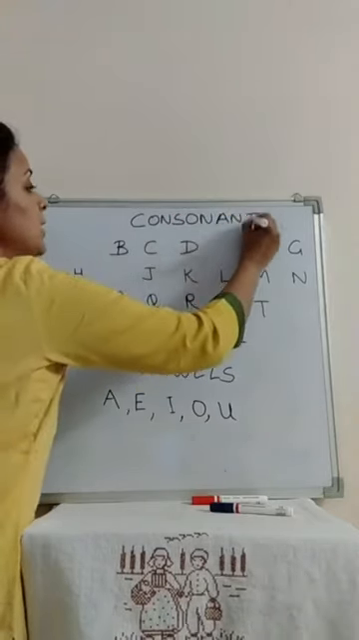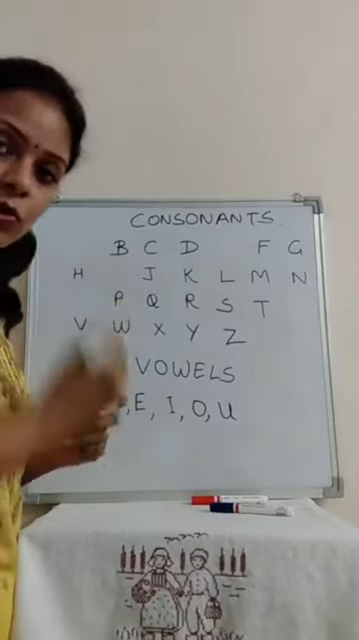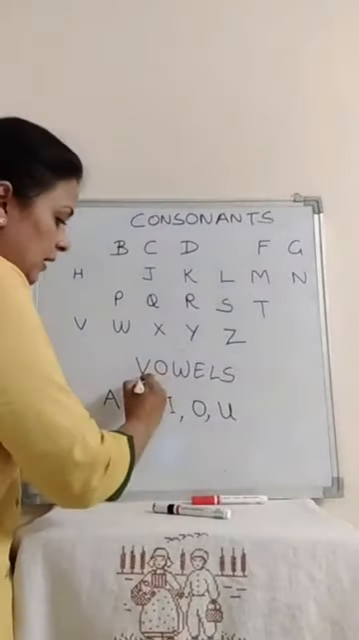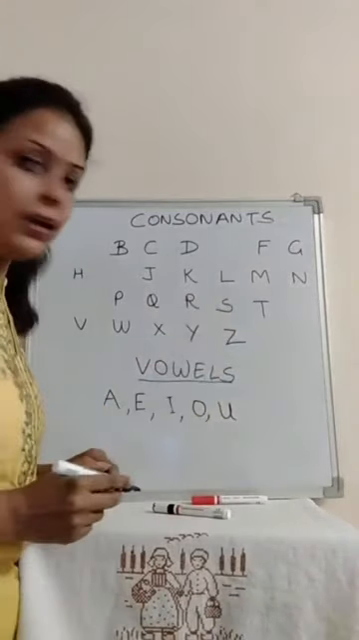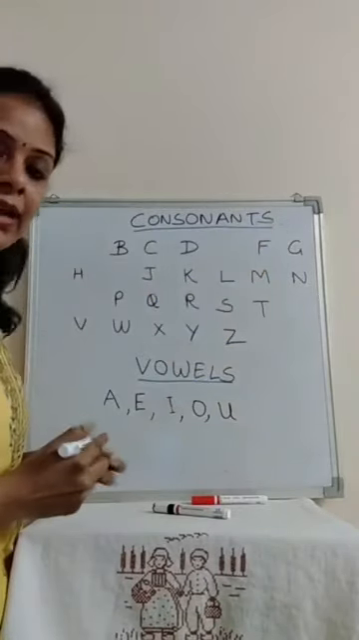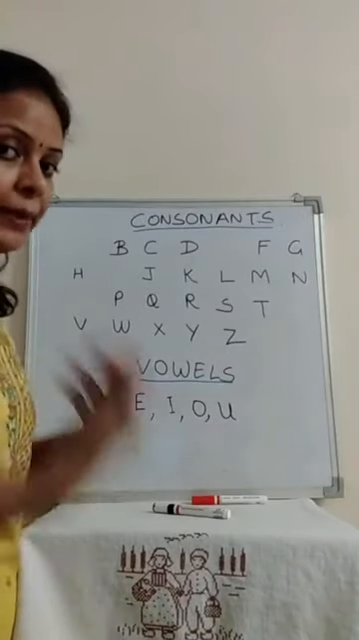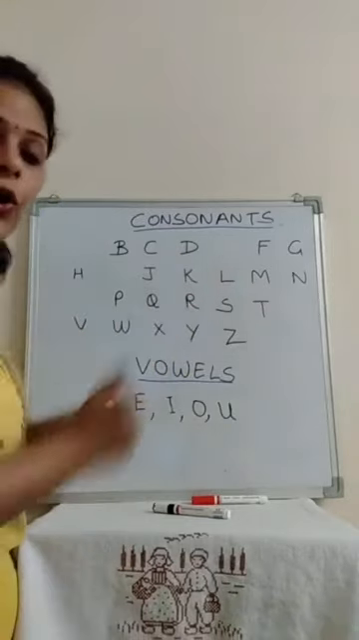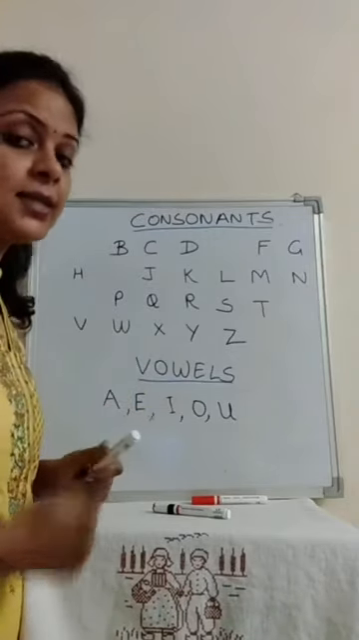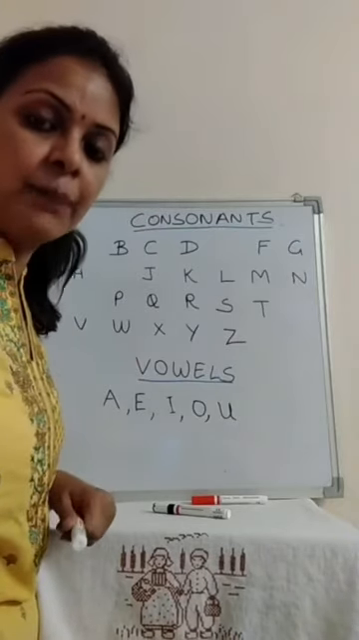So before understanding articles, it is very important to understand about consonants and vowels. So you all know what vowels are? Vowels are the letters A, E, I, O, U. And consonants are all the letters of the alphabets which are not vowels. If I remove all the vowels from the alphabets, they become consonants. So it is more important to learn vowels. Okay? So now I will tell you about articles.